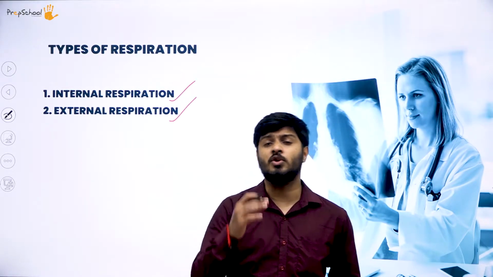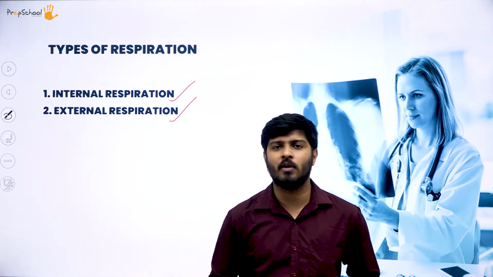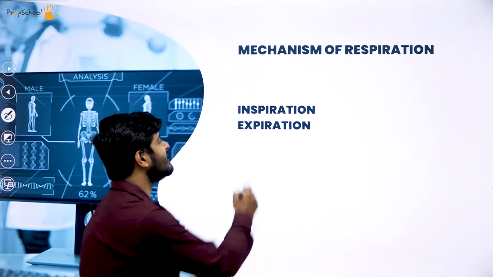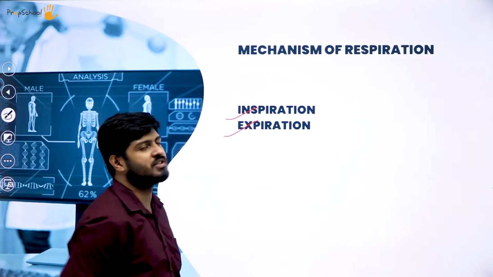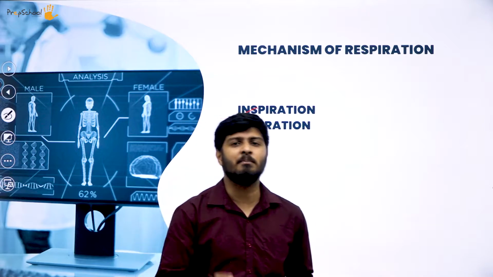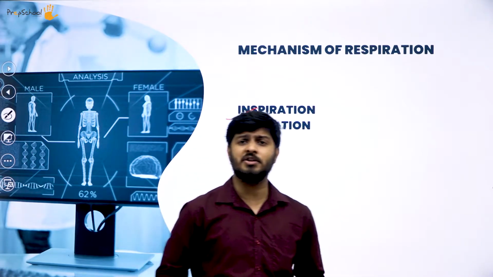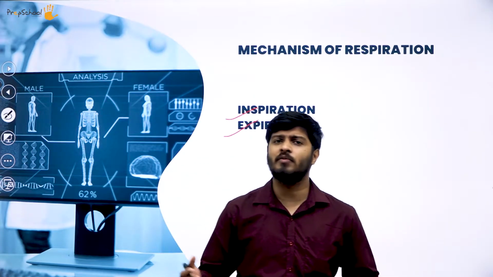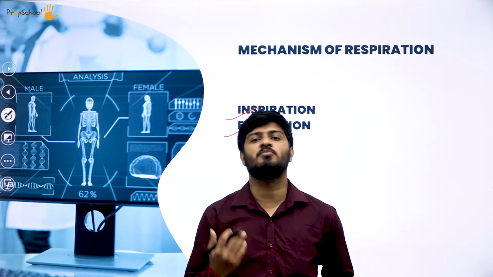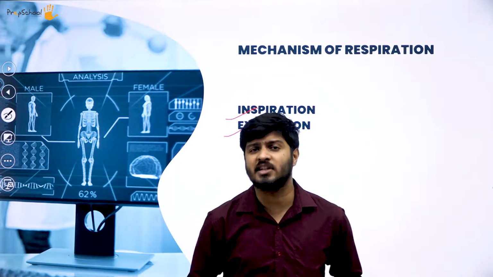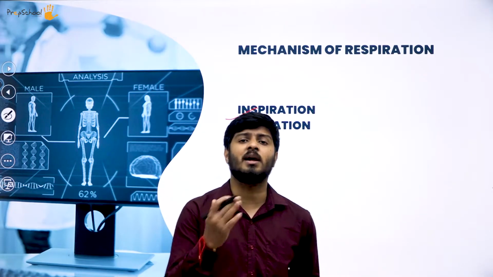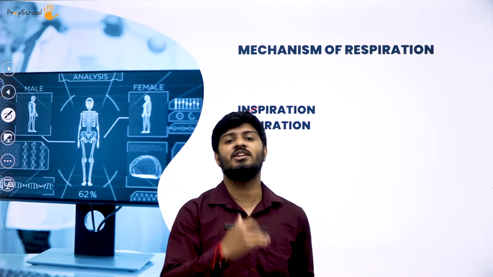Hoping you understood the two kinds of respiration, let's move forward and study the mechanism of respiration. What things are involved in that? First is inspiration, next is expiration. It is nothing but simply inhaling and exhaling. Inspiration is just taking in oxygen, or simply inhalation, where the oxygen is taken in and processed in the lungs, and then the carbon dioxide is put out. That is called expiration. So we have two processes in a cycle of respiration, that is inhalation and exhalation.